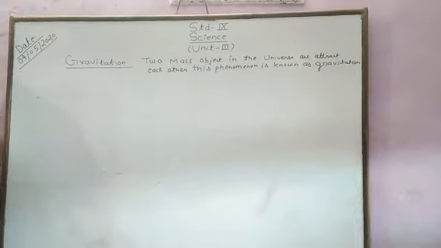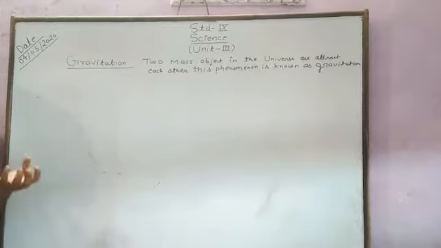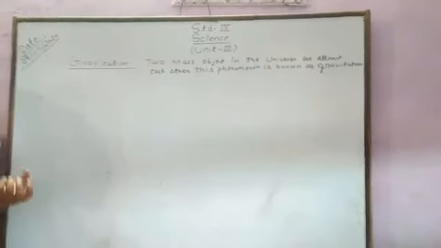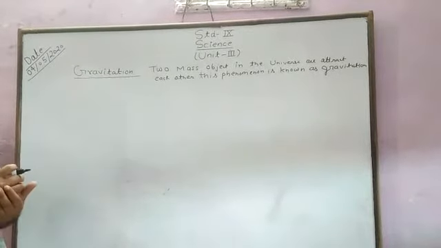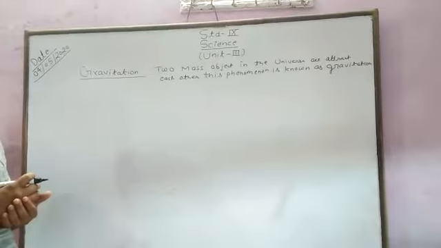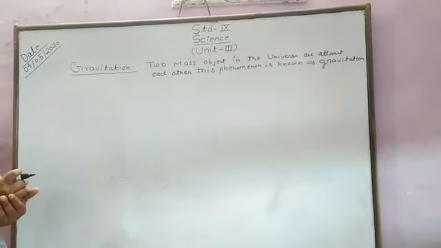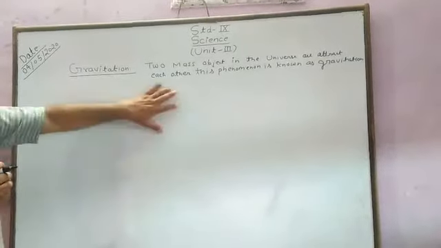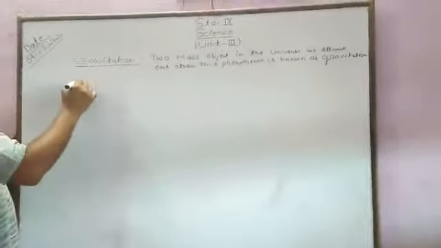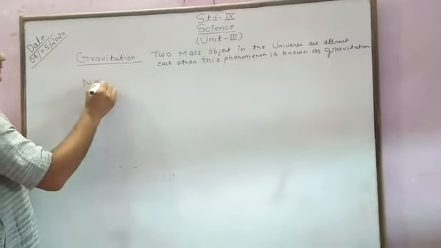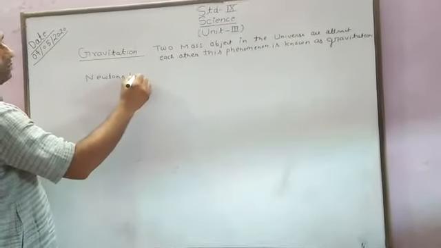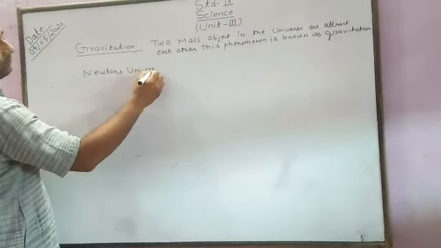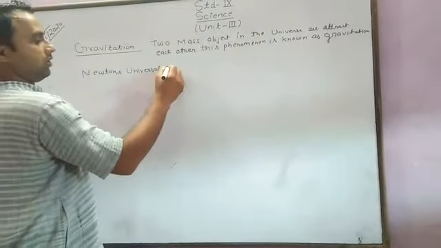Now, the scientist comes to define how much force of attraction there is, how much force acts between two mass objects placed in the universe. For this calculation, a scientist comes, Newton, and Newton gives his own law, Newton's universal gravitation law.